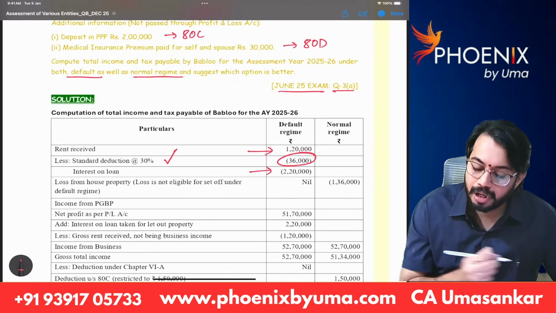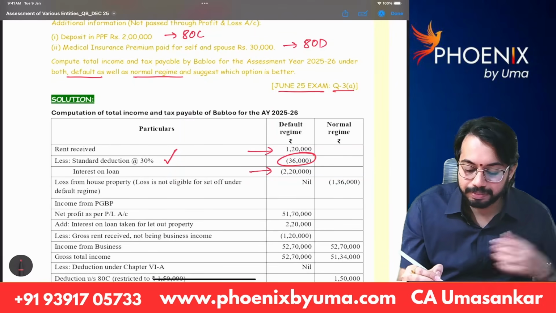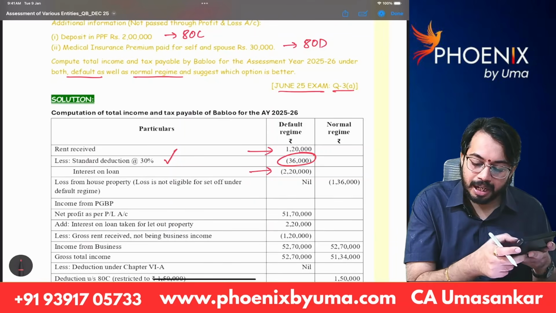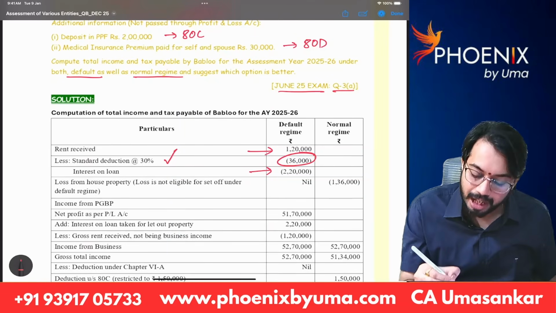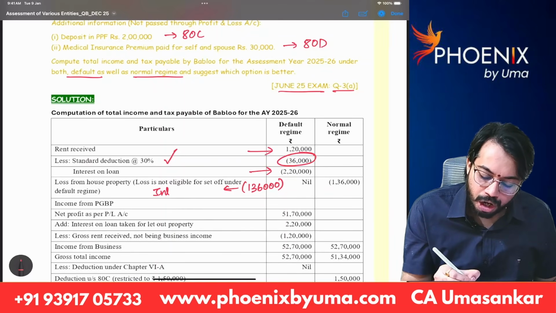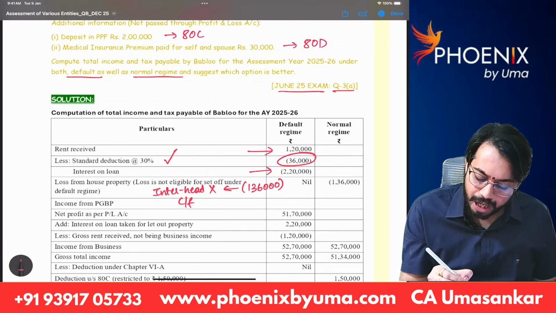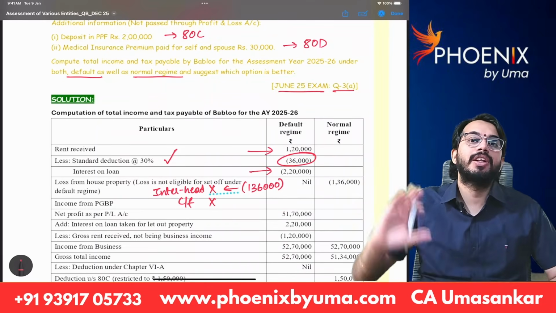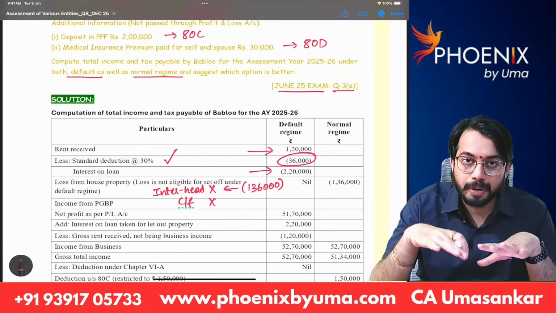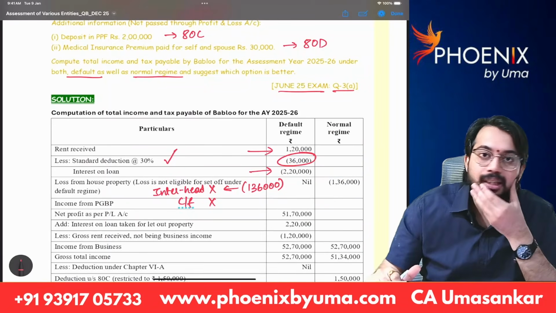Interest on loan 2,20,000. And see, under default tax rates, there is loss. How much is the loss? 1,20,000 minus 36,000 minus 2,20,000. There is a loss of 1,36,000. But can you do interhead set off of this loss? No. Interhead set off is not available. Can you carry forward this loss? Carry forward option is also not available. That means under default tax rates, loss from house property is not eligible for interhead set off. It cannot be carried forward to subsequent years.